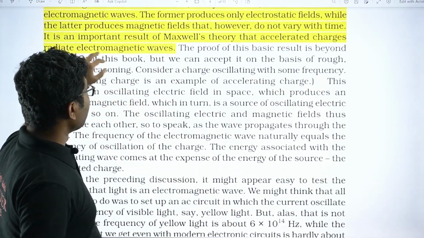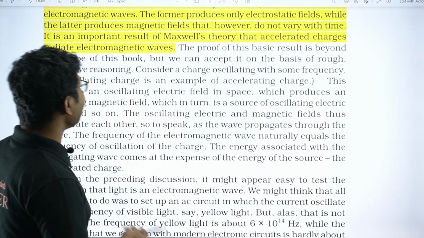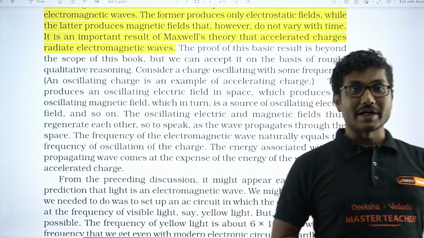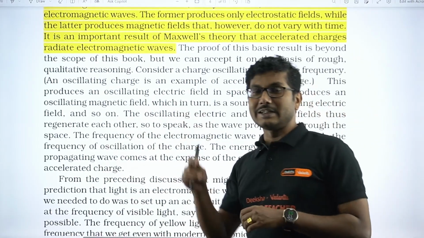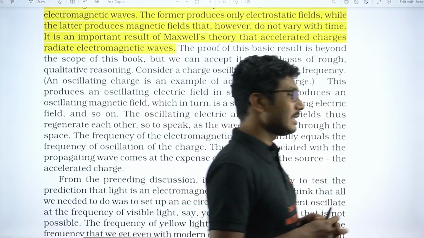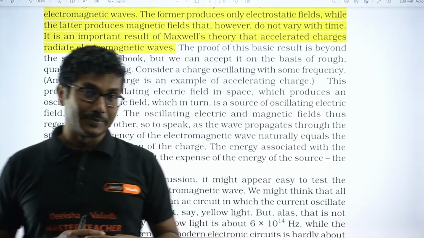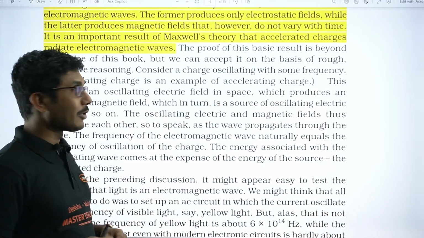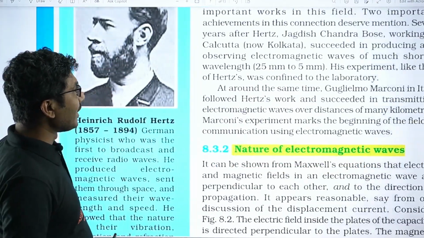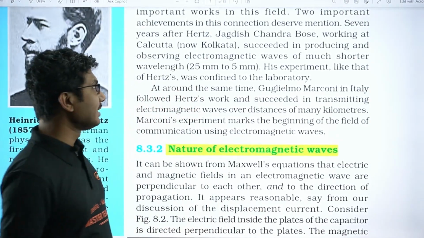Okay, it is an important result of Maxwell theory that accelerated charges radiate electromagnetic waves. So when you accelerate a charge, okay, its speed is increasing or speed is decreasing. Accelerate, it can increase, it can decrease. In both cases it radiates electromagnetic wave. Very interesting. Okay, so this is the very important part of Maxwell's electromagnetic radiation. So they might ask when we will observe electromagnetic radiation. Electromagnetic radiation will be observed only for accelerated charge.